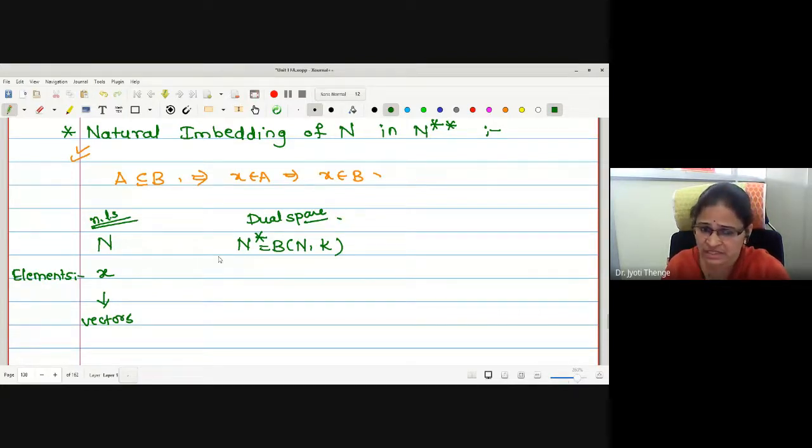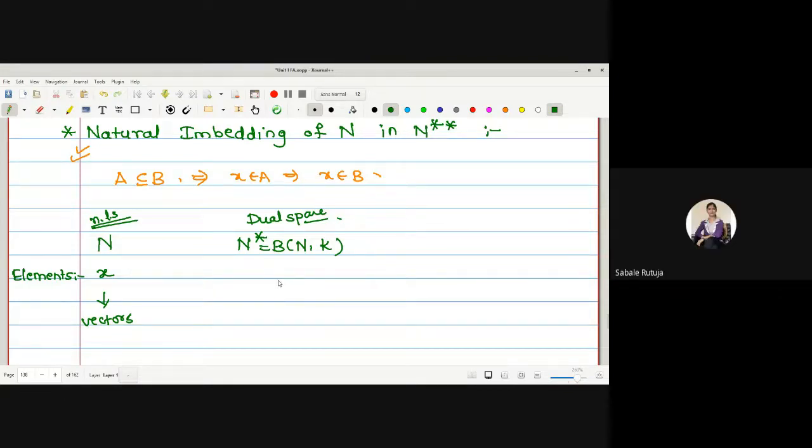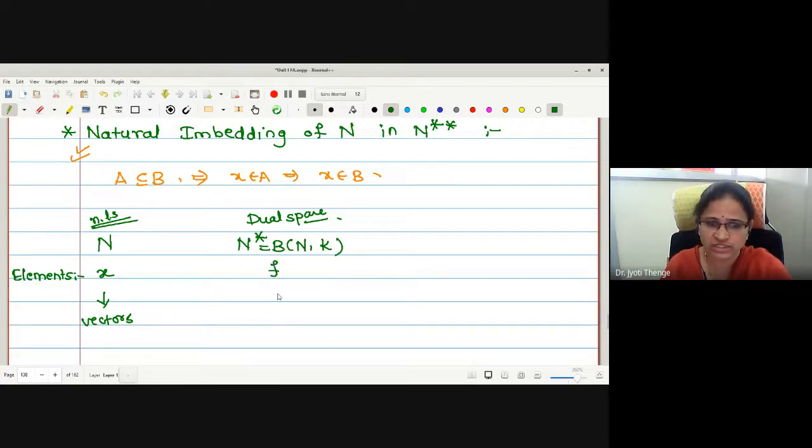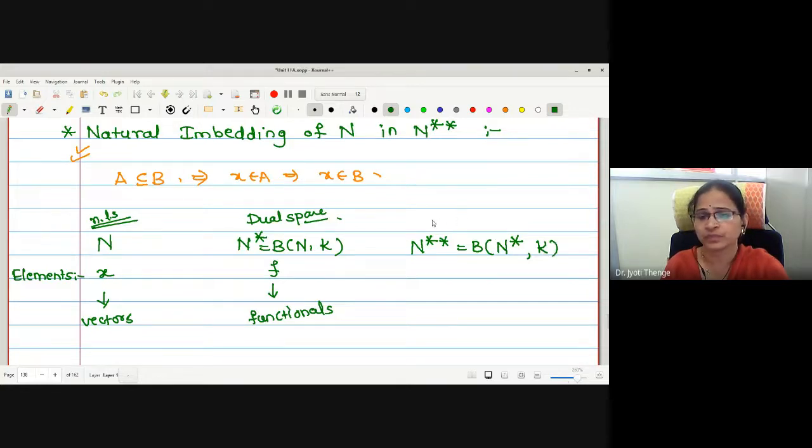What is the nature of elements in this N star? Bounded linear functionals. The notation f I will write, and these are the functionals. Now, let us consider one more dual space, of N star. The notation we were giving is N double star, and this is the collection of all bounded linear transformations from N star to K. This is called the second dual space. What will be the nature of elements in this?